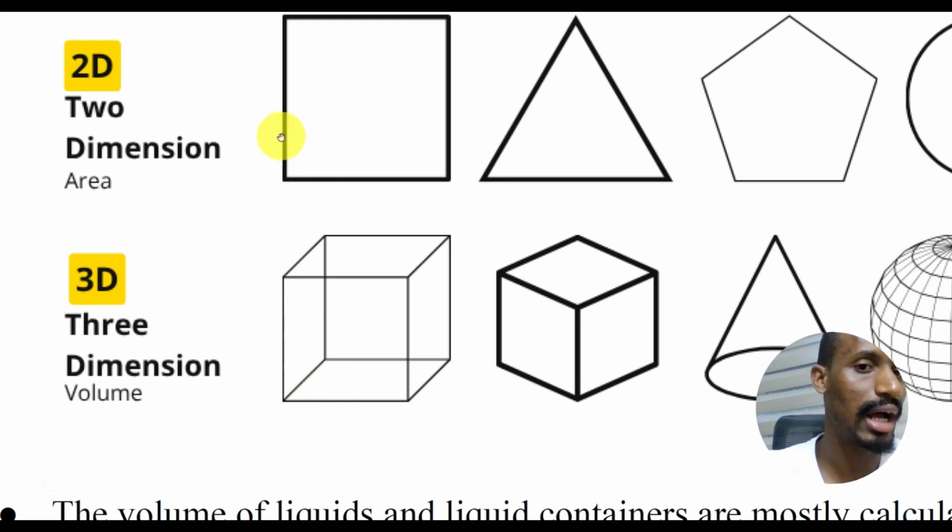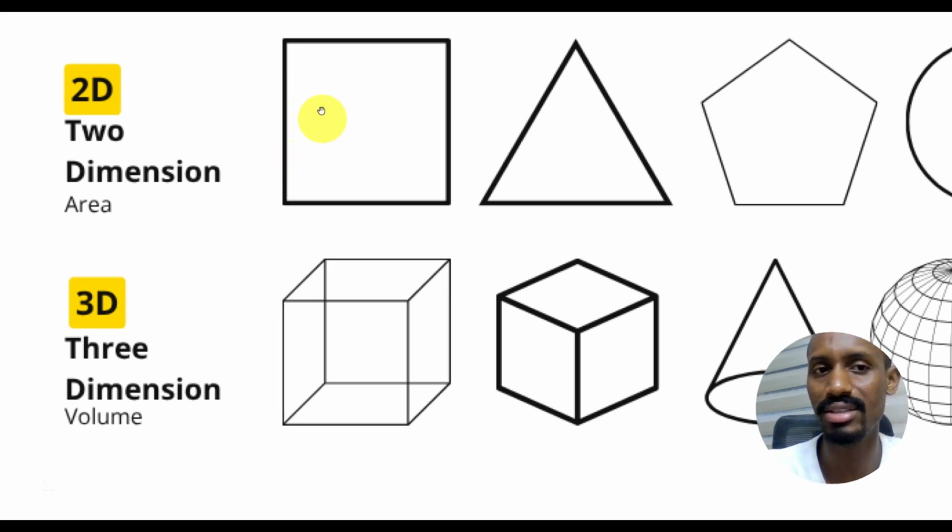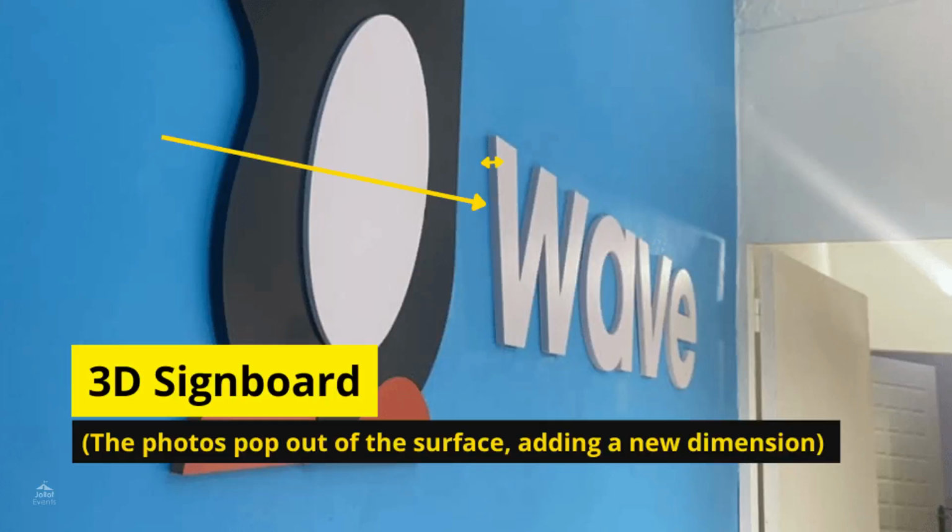Remember, this thing does not have height or width. It only has two sides, two lengths. You can call this height or width, whichever you want, and you can call this length. So this one is called length or height, width, whatever. It has two sides. This one also has a base and sides. It's flat, but these things are 3D.